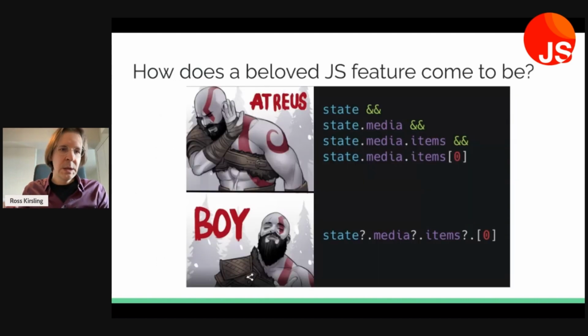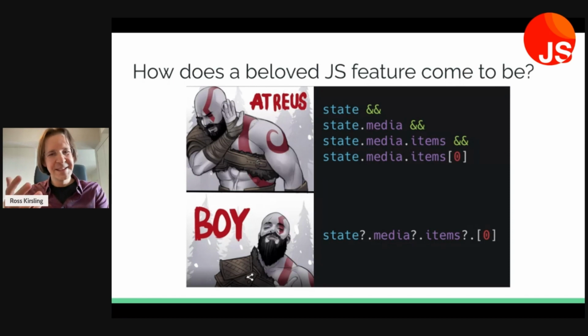So the core question of this presentation is, how does a beloved JavaScript feature come to be? Optional chaining is a very well-received feature, which means that we no longer need to abuse the Boolean AND operator in this way anymore. Which wasn't type safe, but we often felt, oh, maybe it's safe enough.